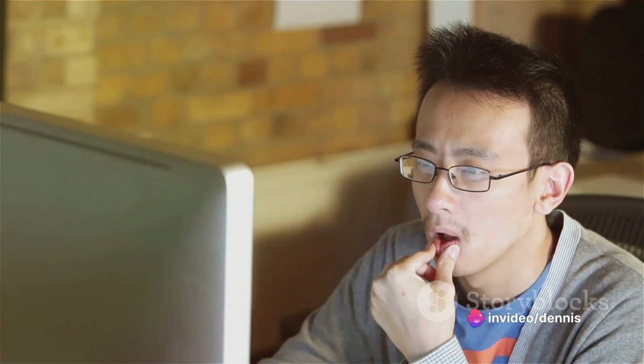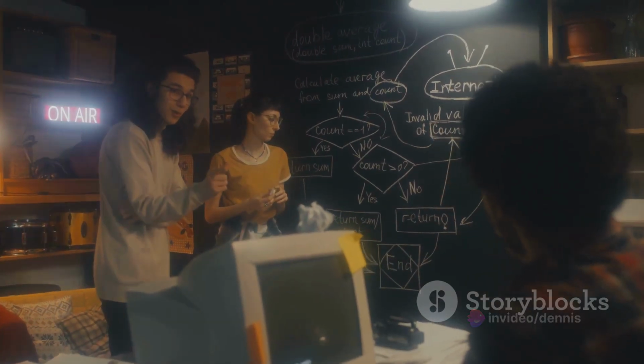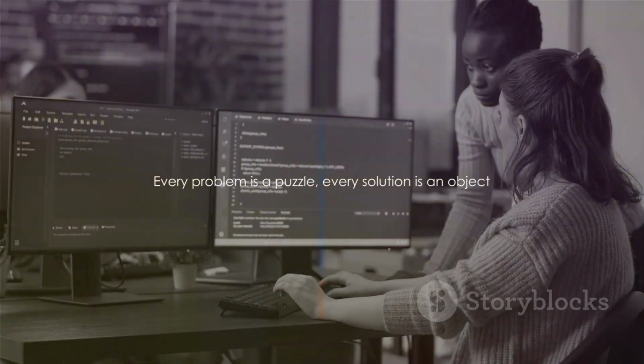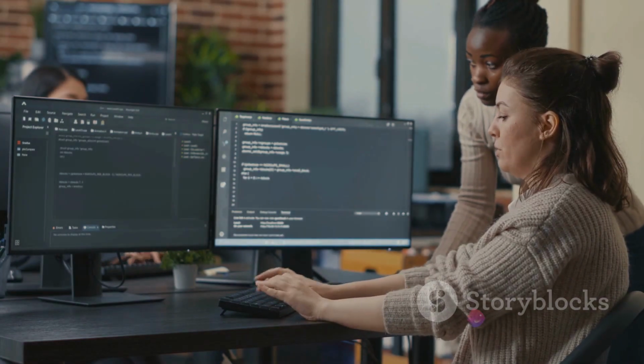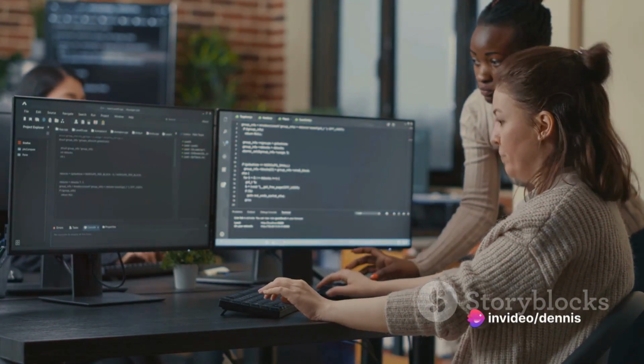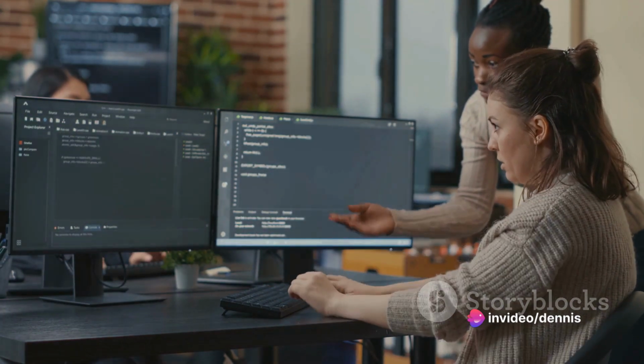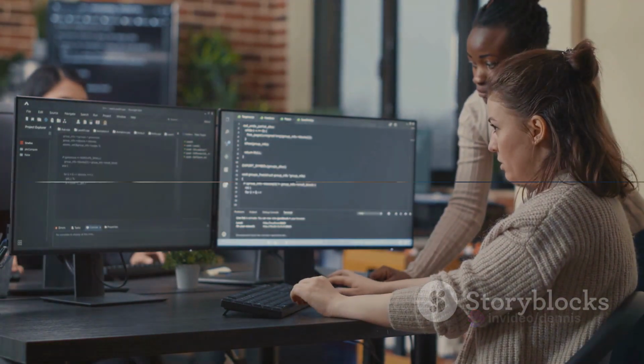Instead of focusing on how to solve a problem, you focus on what components you need to solve it. This shift in perspective allows you to tackle complex problems with greater ease and efficiency. In Java, every problem is a puzzle waiting to be solved, and every solution is an object waiting to be created. So are you ready to harness the power of Java's object-oriented programming and start crafting your digital world?